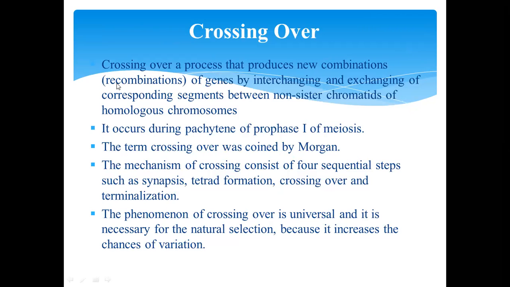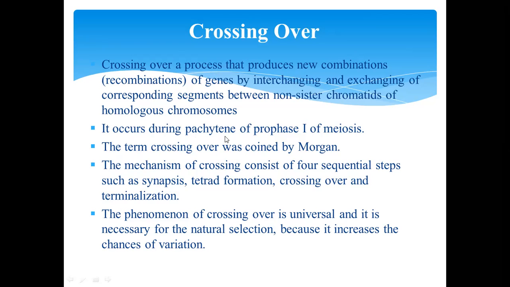Crossing over. Crossing over is a process that produces new combinations, recombinations of genes, by interchanging and exchanging corresponding segments between non-sister chromatids of homologous chromosomes.